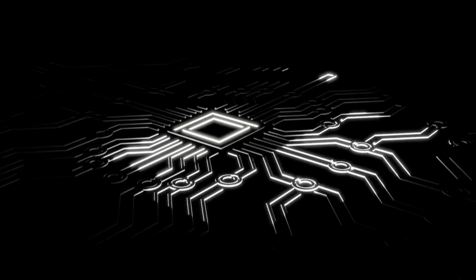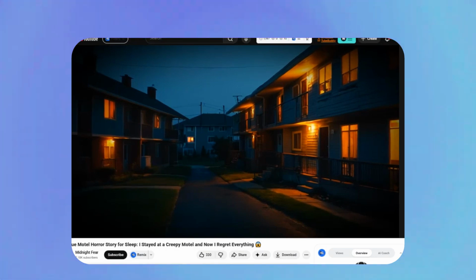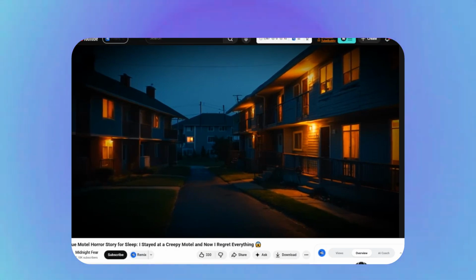Most of the work is done using AI, like the voiceover, visuals, and thumbnails. The only thing you really need to do yourself is the editing. And honestly, this kind of editing is super easy. As you can see in the video, he's using only images, and don't worry, this is 100% monetizable. You can even ask ChatGPT about this.